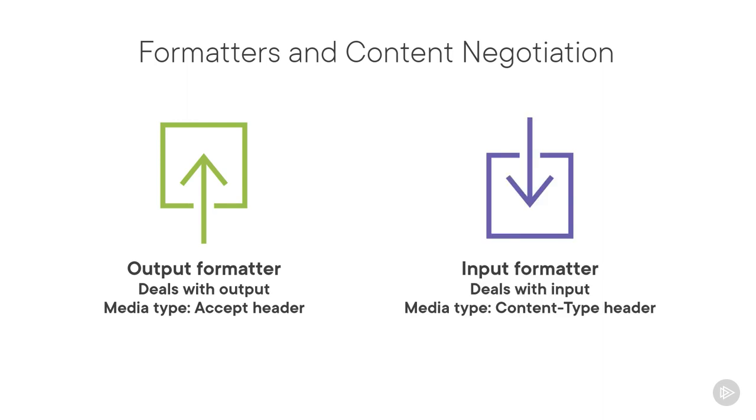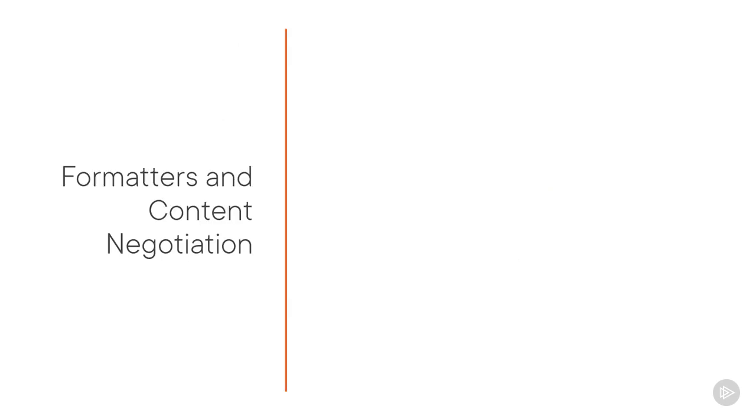So this does seem like a good place to mention this already, because next to output formatters, ASP.NET Core also supports input formatters. An input formatter deals with input. For example, the body of a post request to create a new resource. For input, the media type of the request body is identified through the content type header. This isn't content negotiation anymore, but it does use formatters and media types.